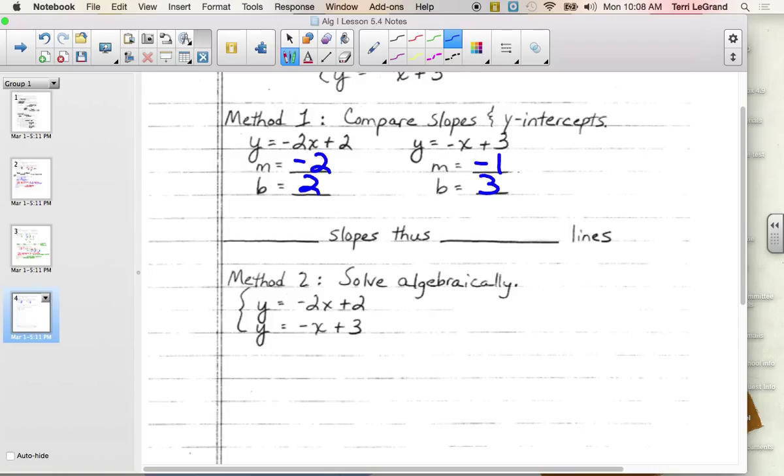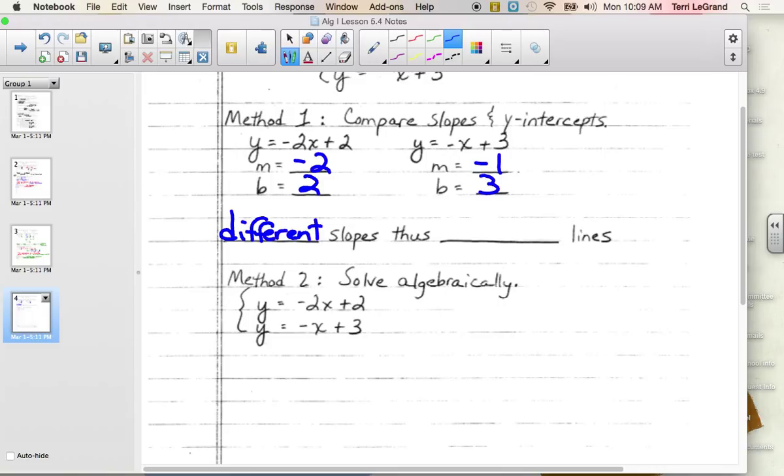In reality, tell me something. Would we even have to compare their y-intercepts if their slopes are different? We really wouldn't. We could say they have different slopes. As long as they have different slopes, we know they can't be parallel lines, and they can't be the same line.